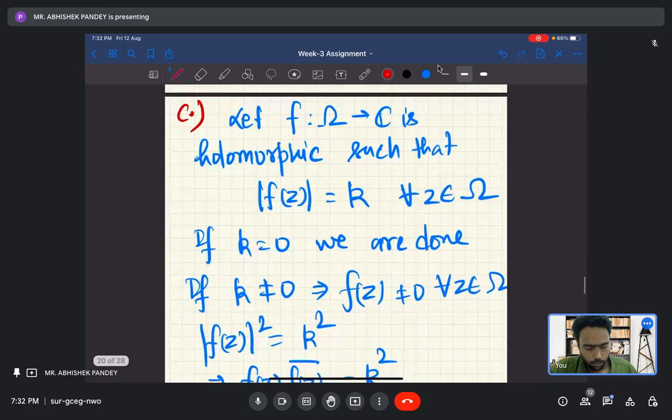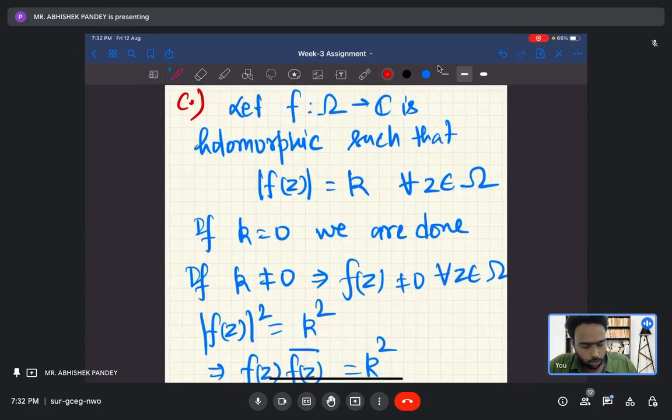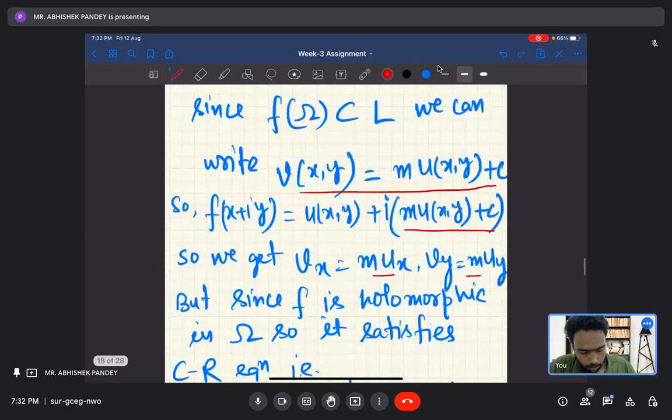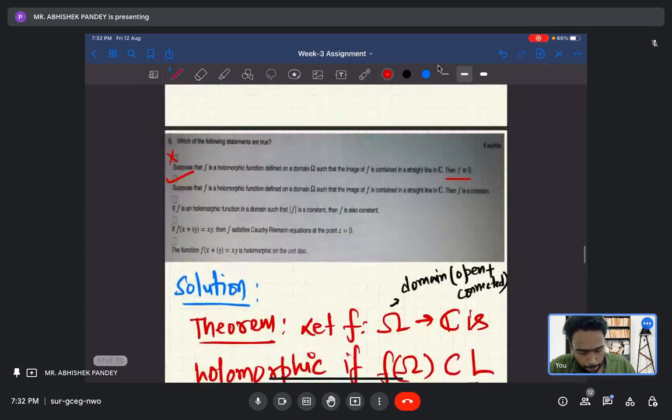Let f from omega to C be holomorphic such that mod of f of z equals k for all z belonging to omega. So what is the third option? Let us look at it again. The third option is: if f is a holomorphic function in a domain such that mod of f is constant, then f is also constant. So we have to check the validity of this statement.